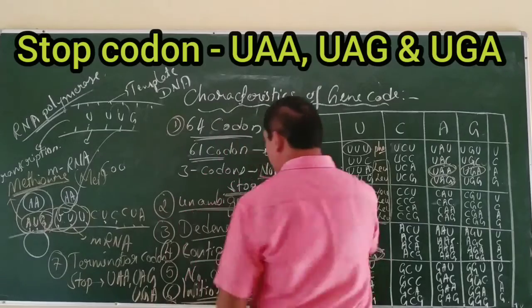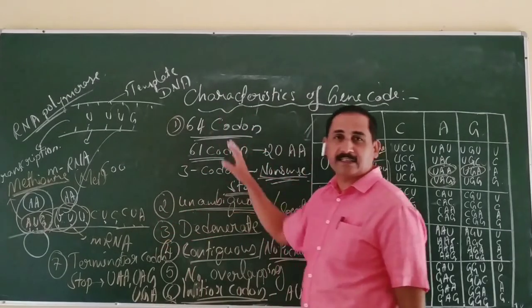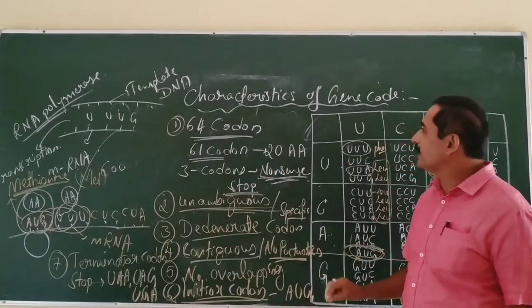So these are the 7 important characteristic features of genetic code.